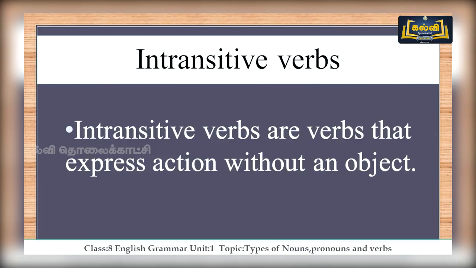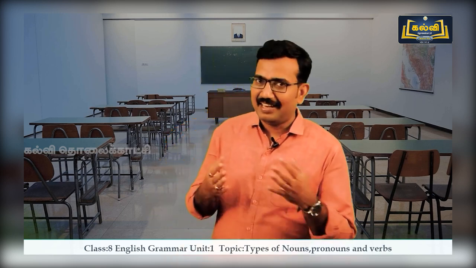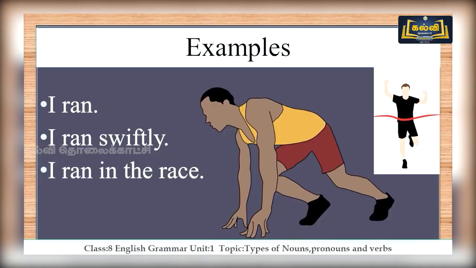So let's move on to the next thing. Intransitive verb is the other type of verb. The word again tells you intransitive, which cannot be transferred to another. Intransitive verbs are verbs that express action without an object. If it has an object, then it is transitive. If it doesn't have an object, then it is intransitive. Let's check some examples here. I ran. So it is not followed with any object there.